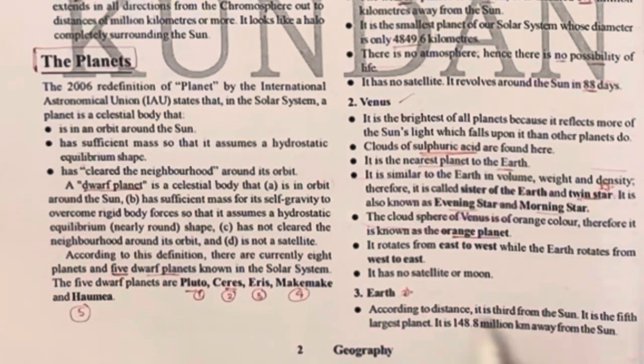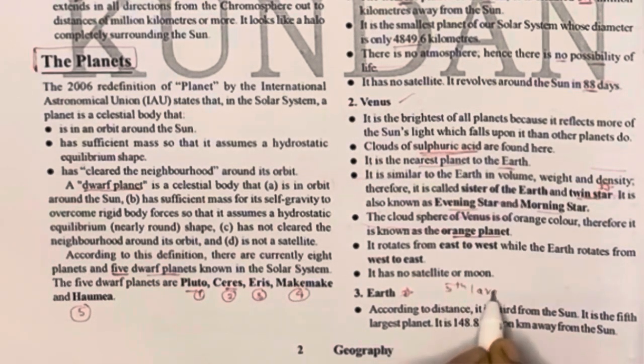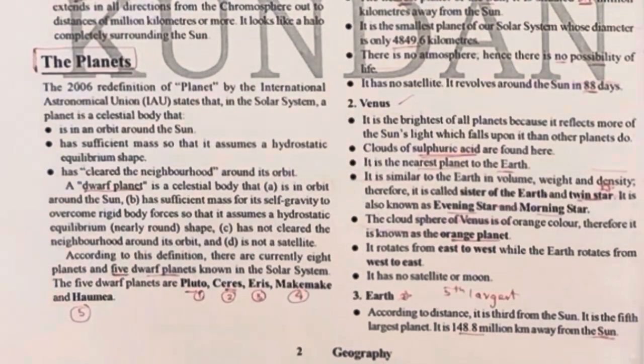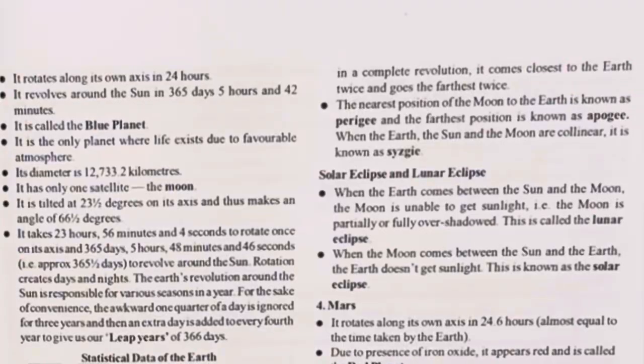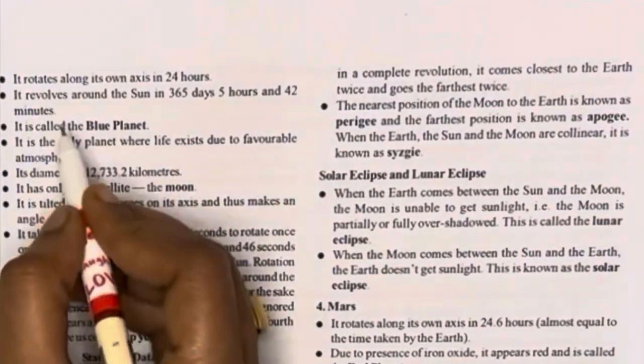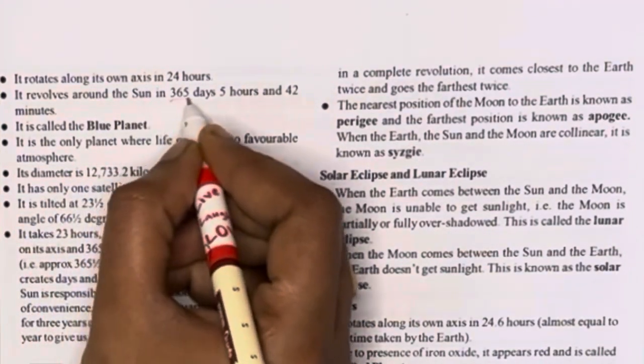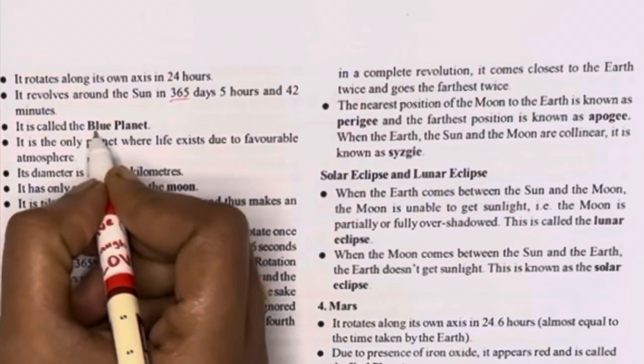Earth, according to distance, is third from the Sun and it is the 5th largest planet, 148.8 million kilometers away from the Sun. It rotates on its own axis in 24 hours. It revolves around the Sun in 365 days, 5 hours 42 minutes.